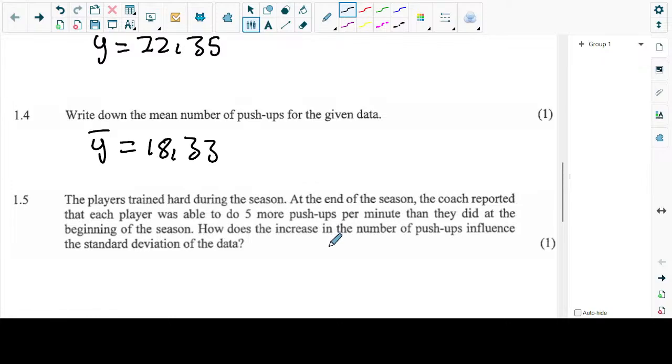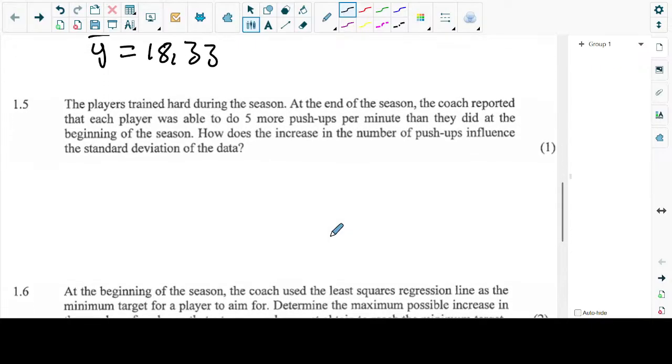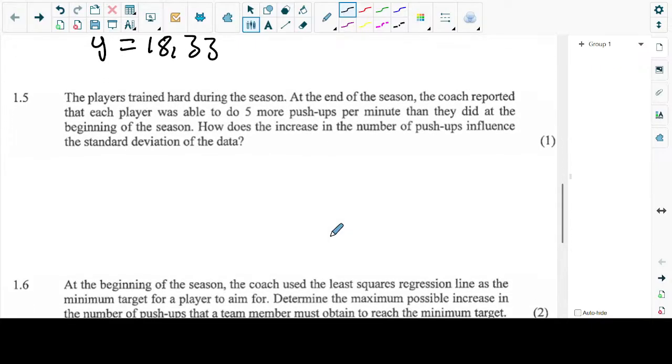We said we're not going to round it off again. Since we're not dealing with something that is physical, a person can do 18.33 push-ups. It's accepted. Okay. Next question.